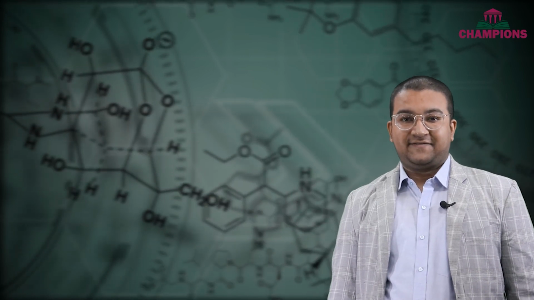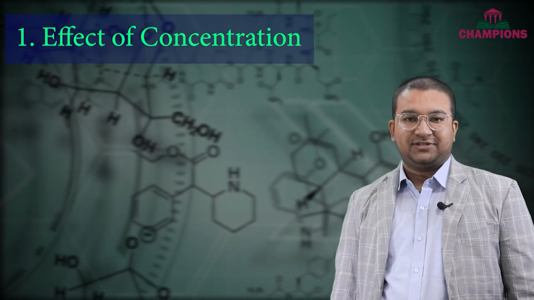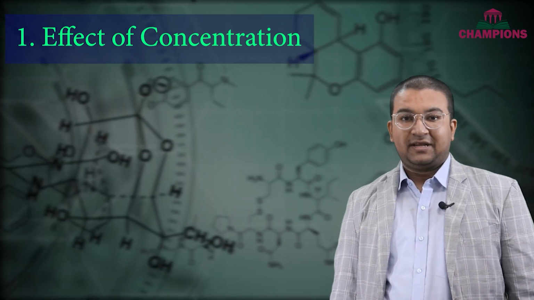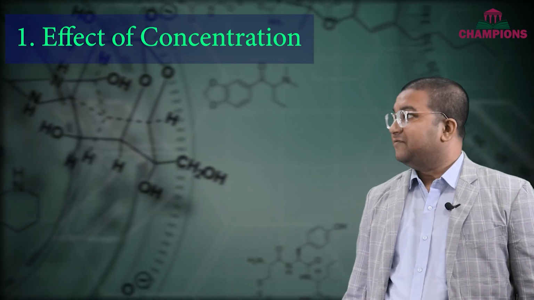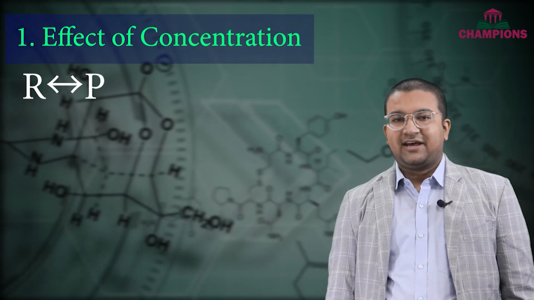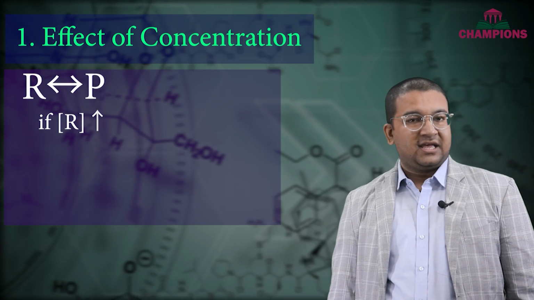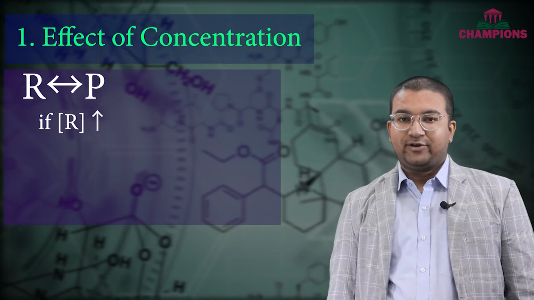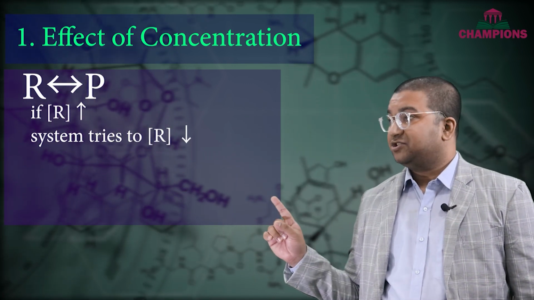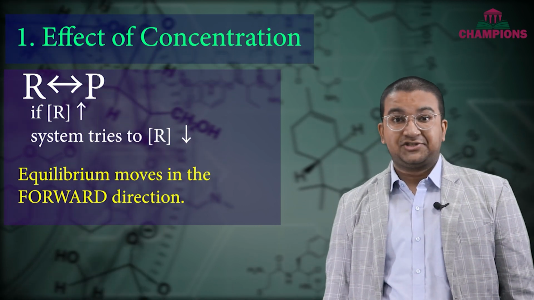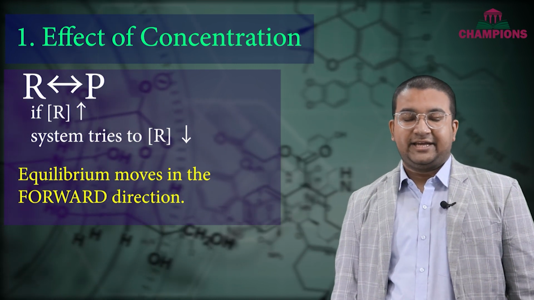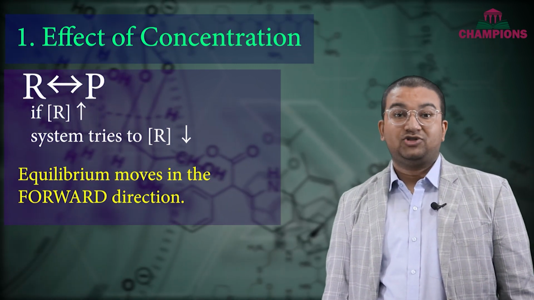Let's talk about the first effect, the effect of concentration. How does changing concentration affect any reaction at equilibrium? Let's say an example, we have reactant becoming product. In this case, let's say we are trying to increase the amount of reactants. How will the system behave in such a scenario? The system will try to decrease the reactant amount by going in the forward direction. As we can see, by going in the forward direction, the increased amount of reactant gets consumed. So whatever you do to change the equilibrium concentration, the system will try to do just the opposite.